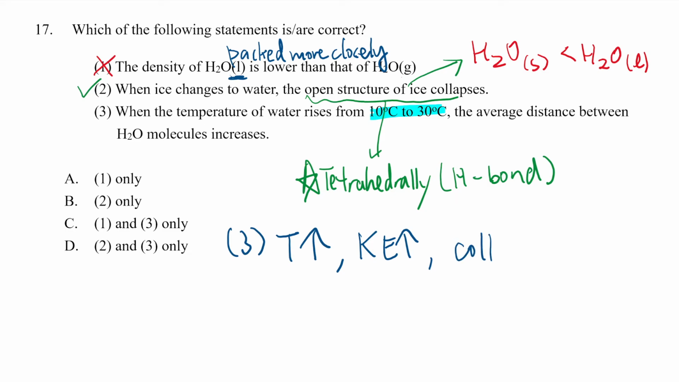By collisions, I mean when 2 water molecules collide with one another. You can imagine when they bump into one another, they'll move far apart from one another. So this obviously makes sense as well. The distance would thus increase between the water molecules. So options 2 and 3 are correct. The answer is D.